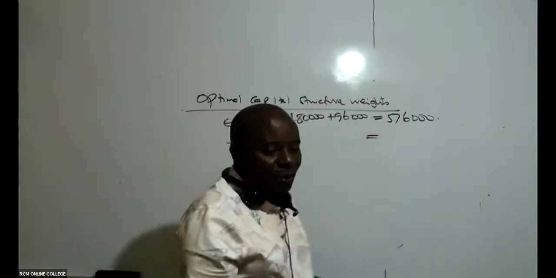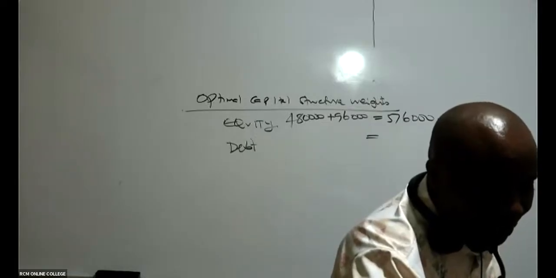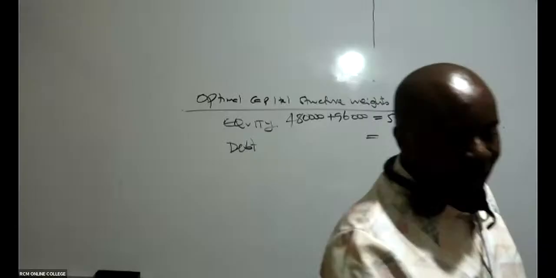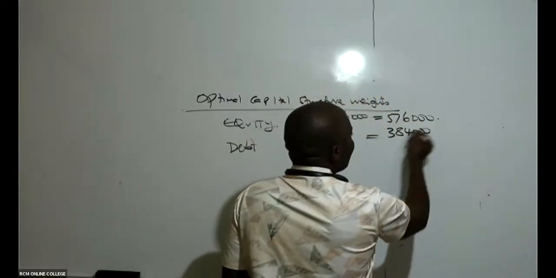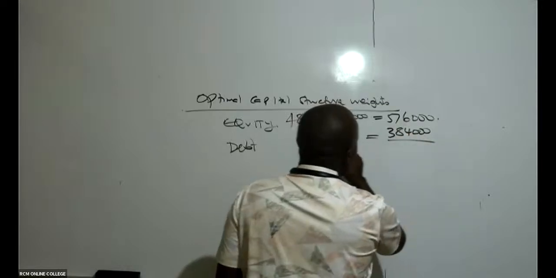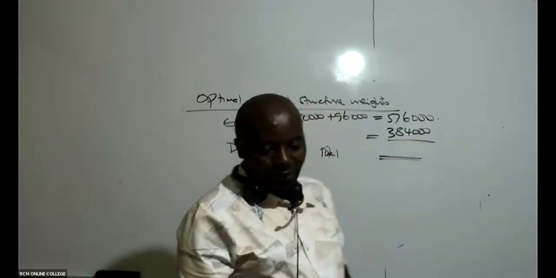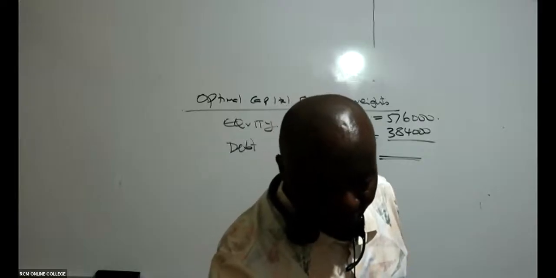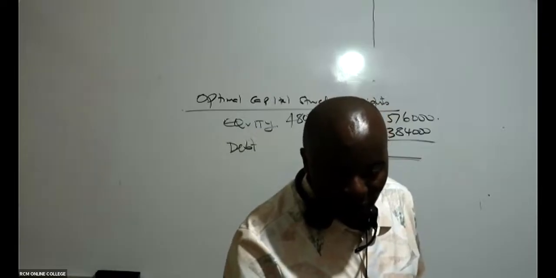Is there somebody who is able to see the debt amount? The debt amount, what do we have here? The debt amount, ladies and gentlemen, is 384,000. So then in this case, are you able to give me the total here, the total capital structure? What do we have for the total? The total when you add the two is 960,000.